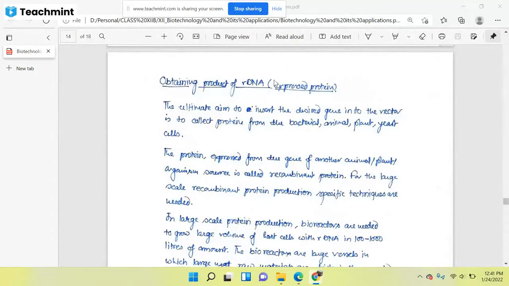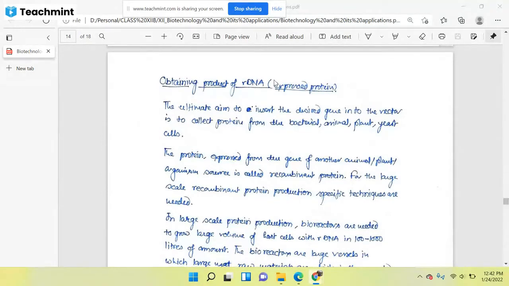product. But for large scale production, it is not possible to produce things in a particular environment. So for the large scale production, we need a special arrangement so that we can produce a lot of protein product, so that we can utilize those products commercially. So for that purpose, here we will talk about what we are doing.